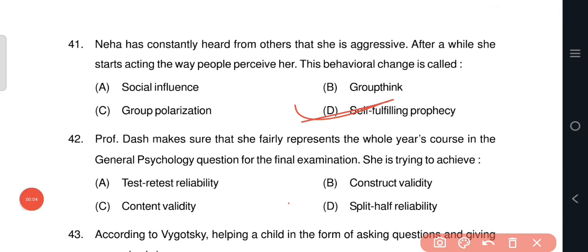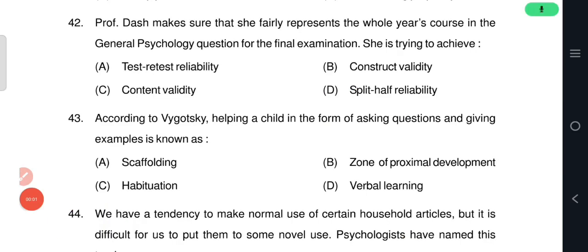Question number 42. Professor Das makes sure that she fairly represents that whole year's course in general psychology in the question paper for the final examination. She is trying to achieve option C, content validity. Question number 43. According to Vygotsky, helping a child in the form of asking questions and giving examples is known as option A,